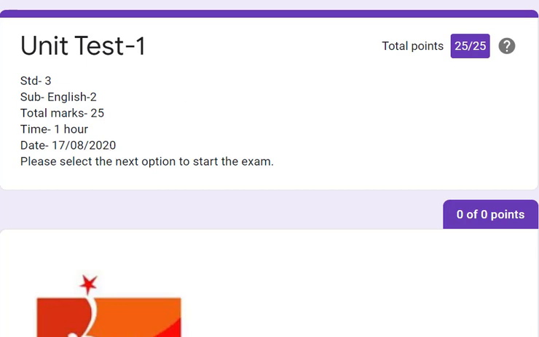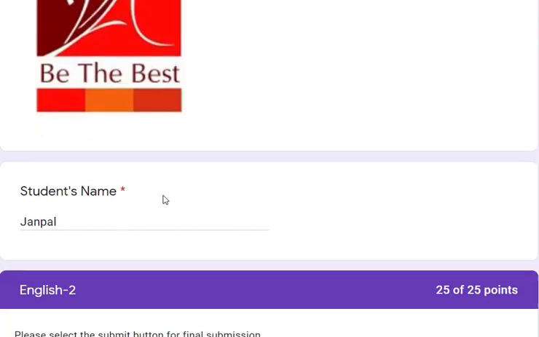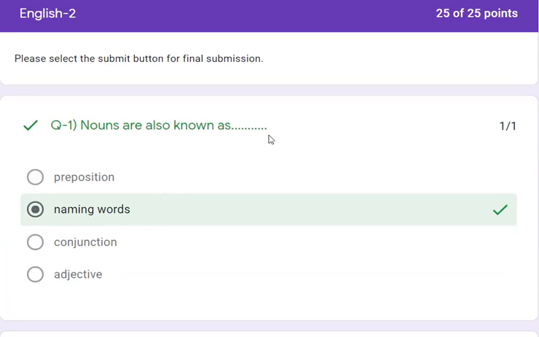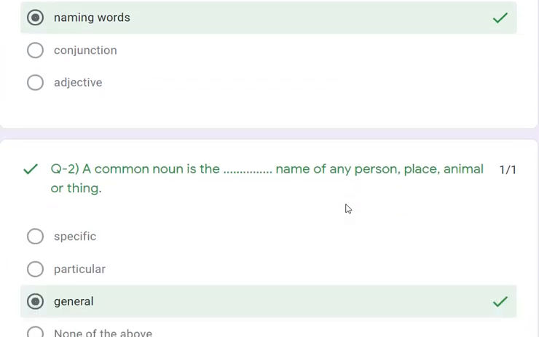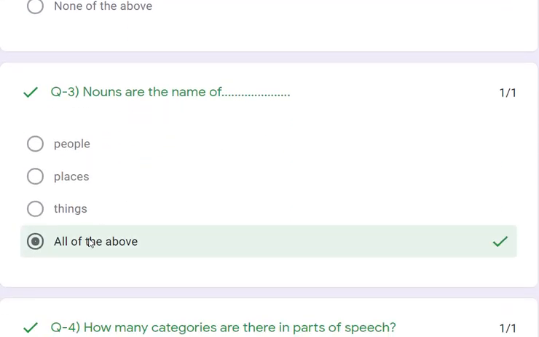Yes, I got 25 out of 25. You see, it means all my answers are correct. Right? So let's see the solution again. Nouns are always known as naming words. A common noun is the general name of any person, place, animal or thing. Nouns are the names of people, places and things.